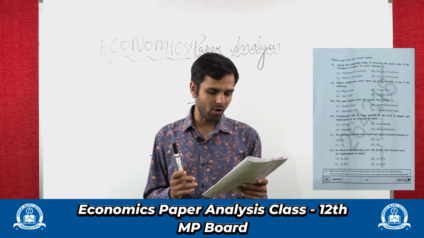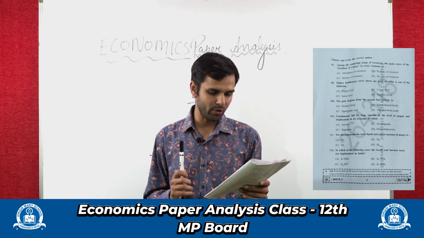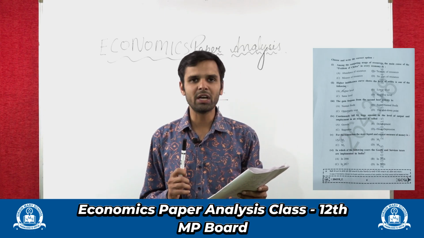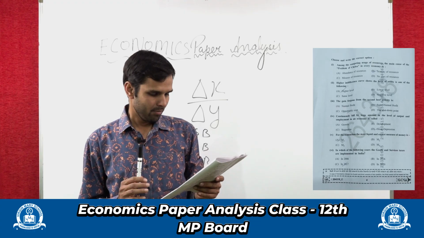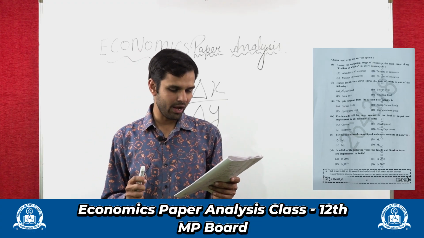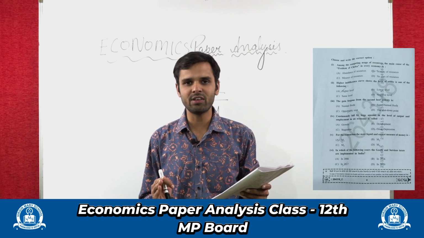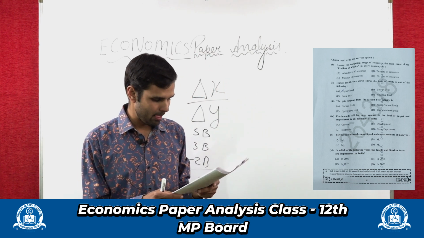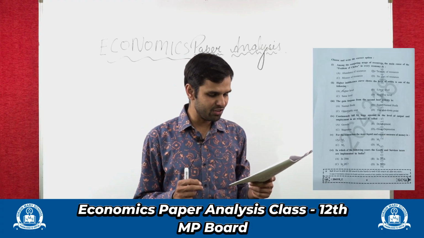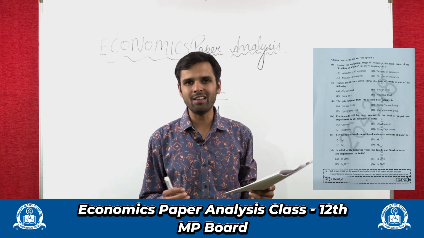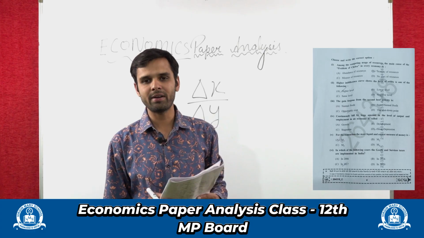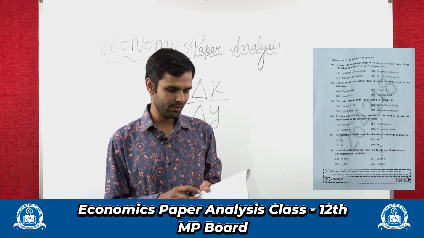Then a continuous fall by a huge amount in the level of output and employment in an economy is called Great Depression. For transactions, the most liquid and easiest measure of money is M1. In which of the following years was GST implemented in India? As all of us know, GST was implemented in 2017.